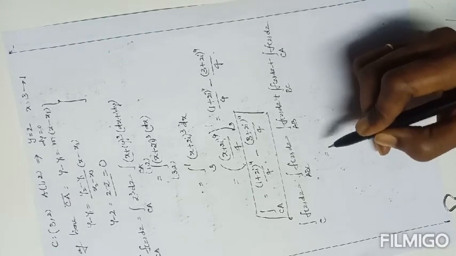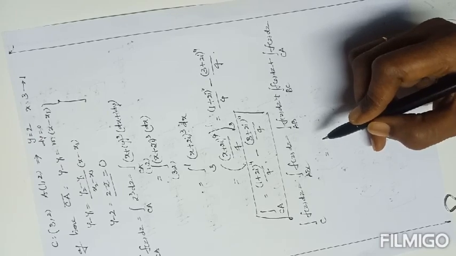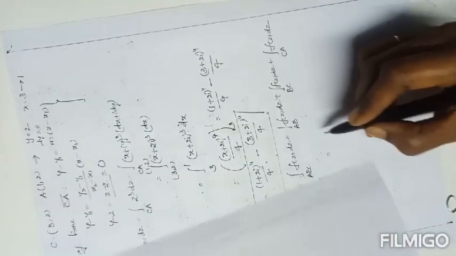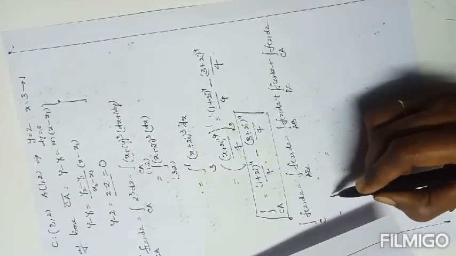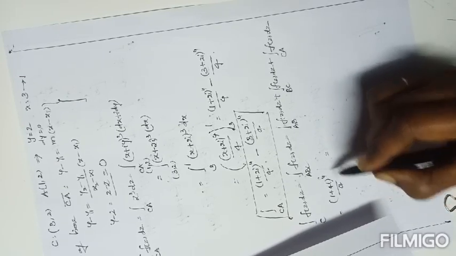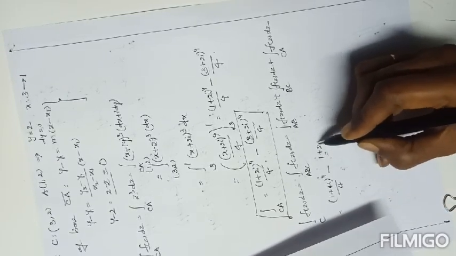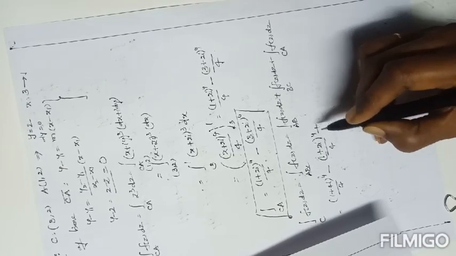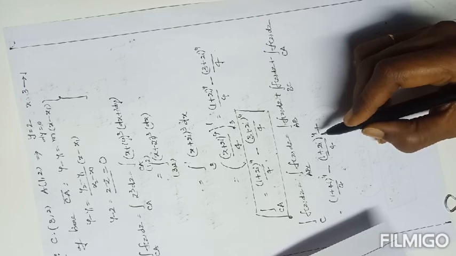The first result is along AB: (1 plus 4i) whole power 4 by 4 minus (1 plus 2i) whole power 4 by 4, plus the line BC.